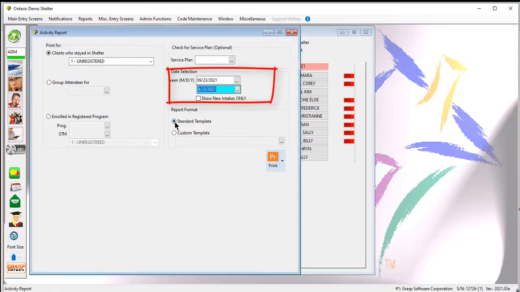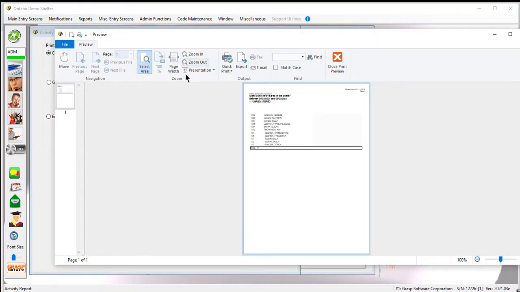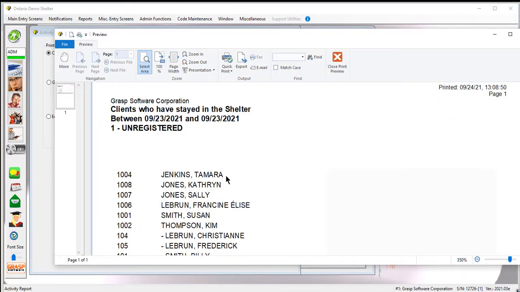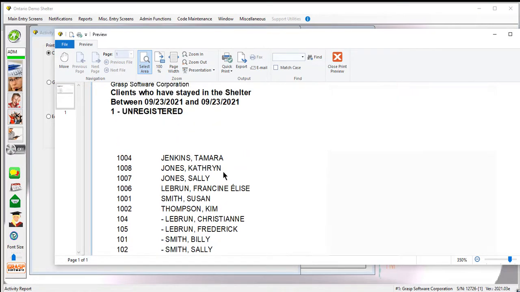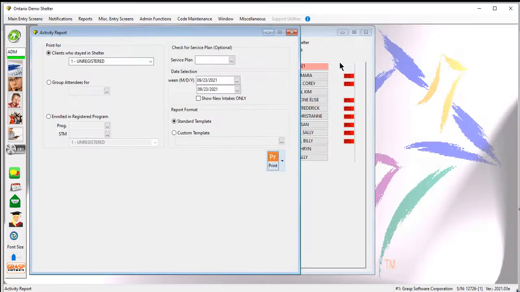But just let me show you right now, if I use a standard template and I print and preview that, I'll just make this a little bit bigger here. You see, this shows me a list of all the adults and kids who are staying in shelter, but it doesn't give me that miscellaneous 4 field. Here's where the use of custom reports comes in really handy. So instead of standard template, I can create a custom template.